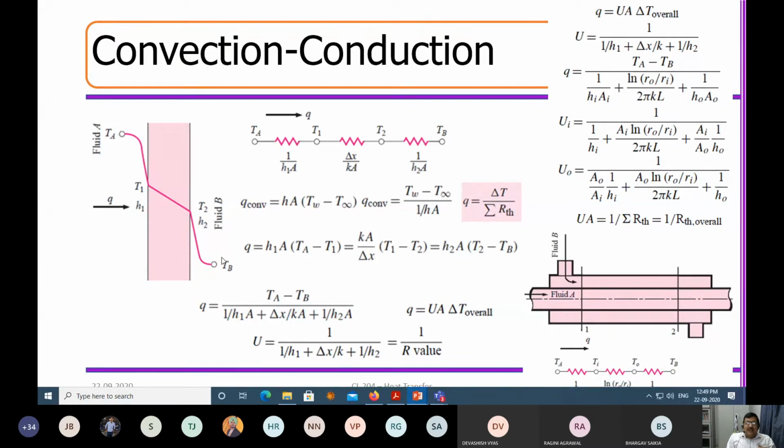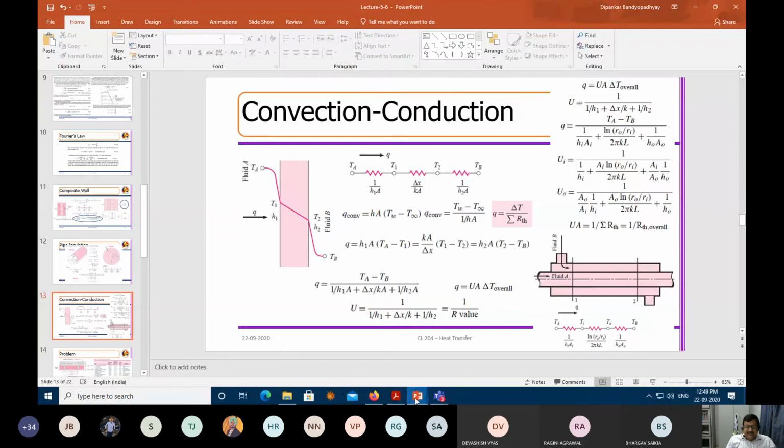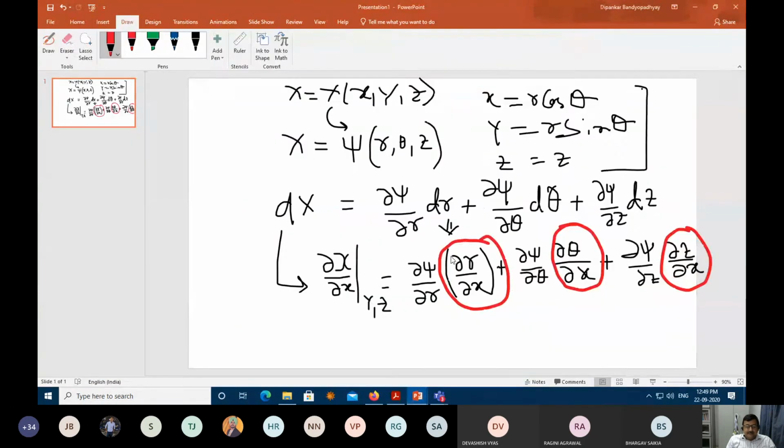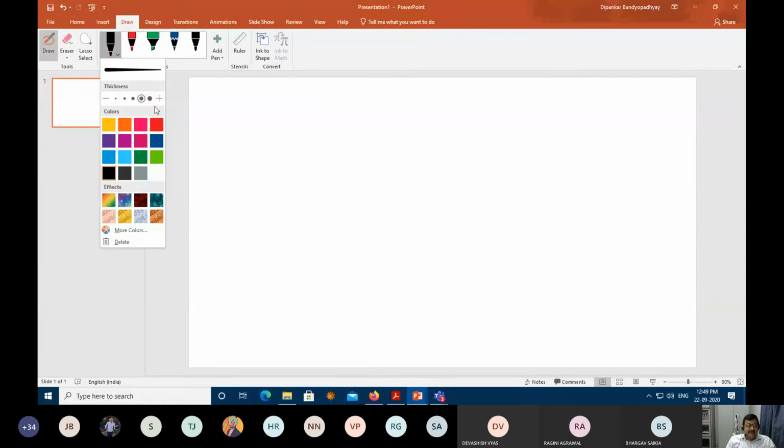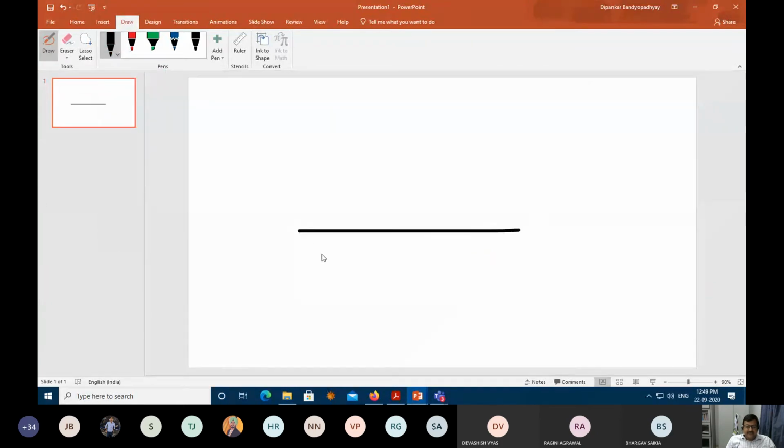So here is one concept that you need to understand: whenever there is a surface, say suppose you have a surface like this, which is a rigid solid surface, and say suppose you are blowing air in this direction.